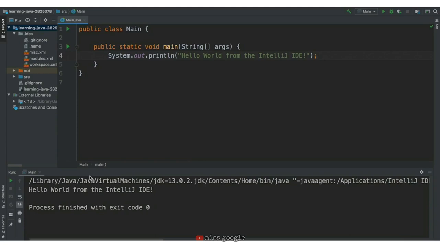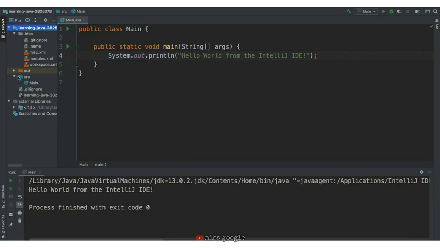There are no commands to type in like before. We just click the button and it runs. After running the program, you may notice a small window at the bottom of the screen containing our output. This window is called the console, and it's a text display where the executor of the program can see output messages. Here we see Hello World from the IntelliJ IDE.